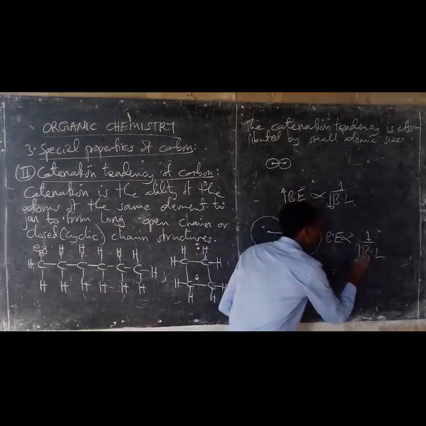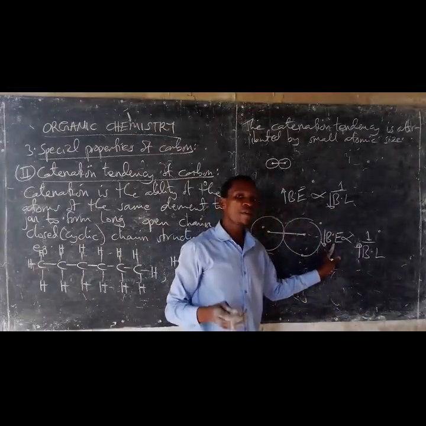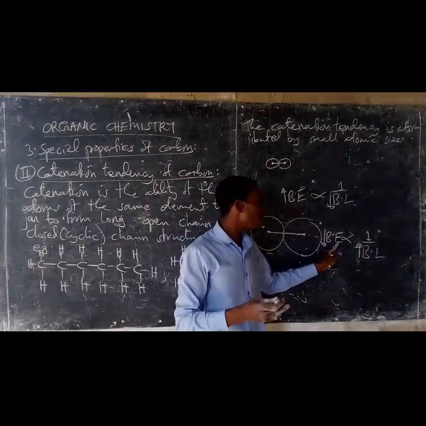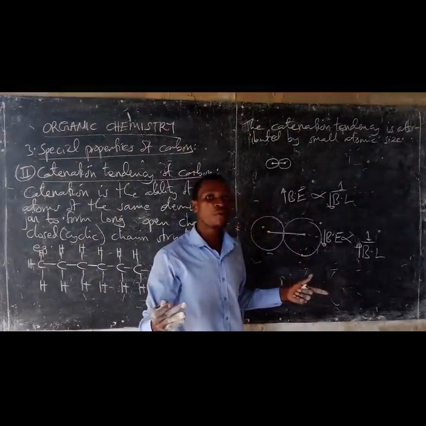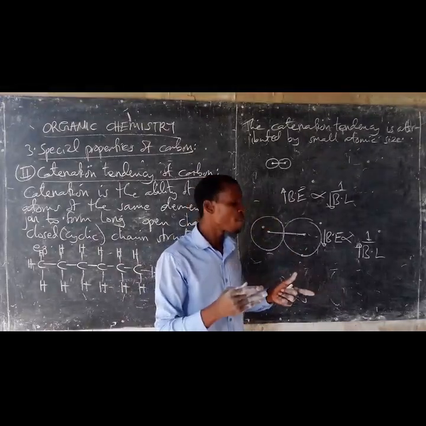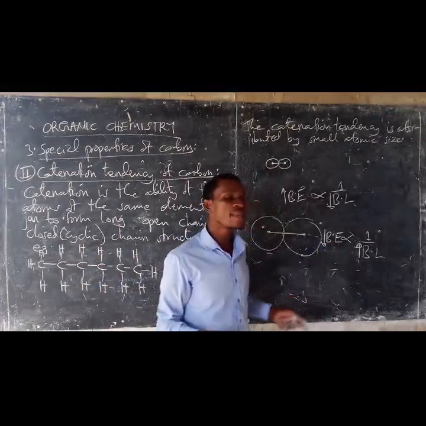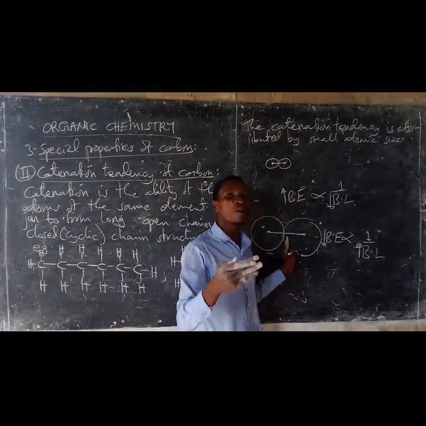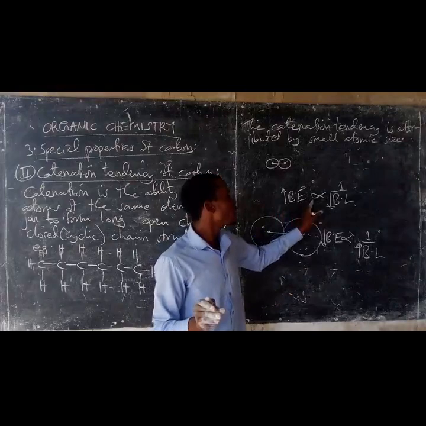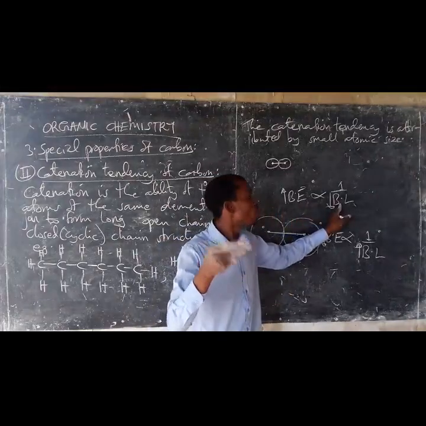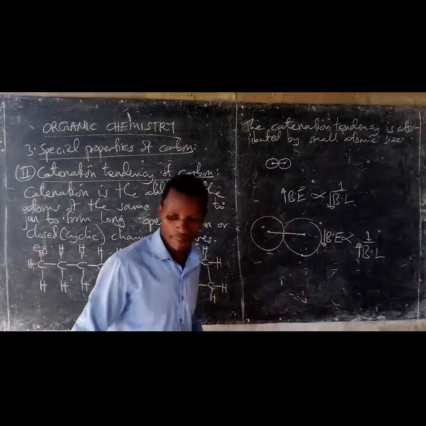Since the bond length is long, the bond strength will be low, or the bond energy will be low. So once the catenated compounds of large sized atoms are formed, they tend to dissociate because the chemical bonds are weak. So the catenated compounds of large sized atoms do not exist, while the catenated compounds of small sized atoms exist because the chemical bonds formed are very stable.